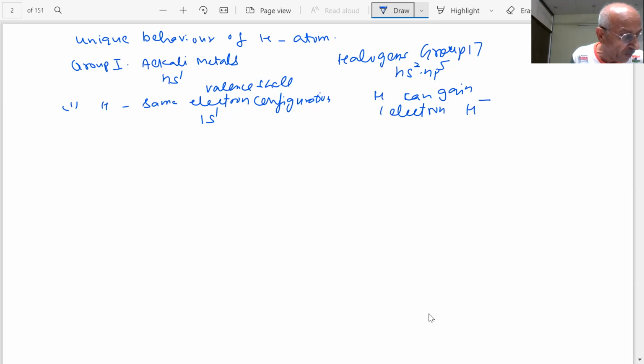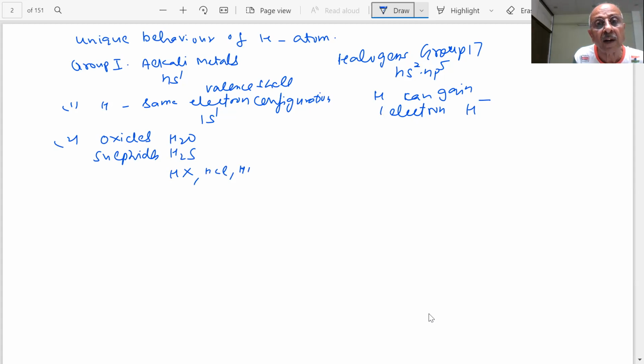And also we know the types of compounds, students. Oxides: what oxide are you forming? H2O. Sulfides and halides, students. HX, HCl, HBr, like halides.